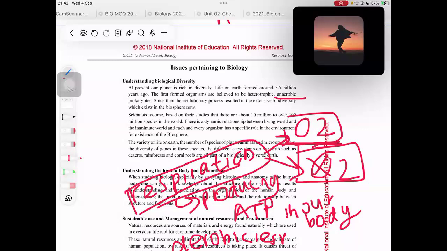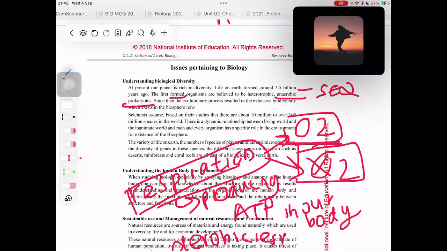And the third thing is that they were prokaryotes, right? They were prokaryotes and not eukaryotes. So you have to remember this point. This is an SCQ point. They would ask you, what was the first formed organism? You should say they are heterotrophic anaerobic prokaryotes.